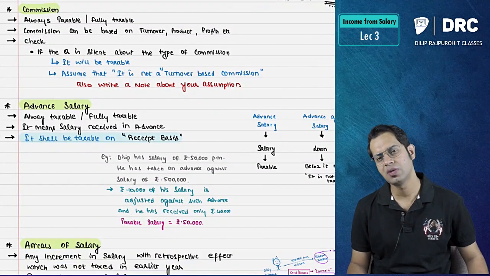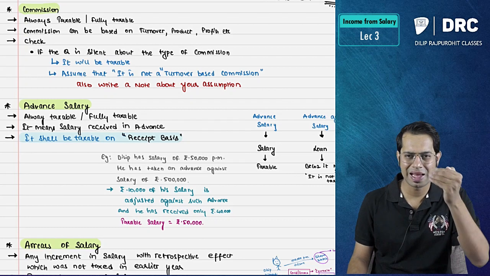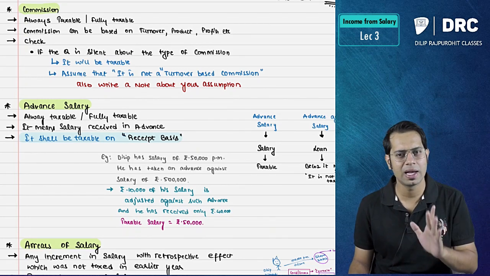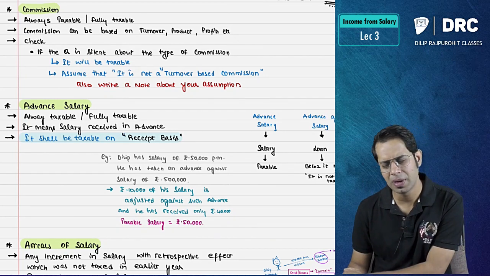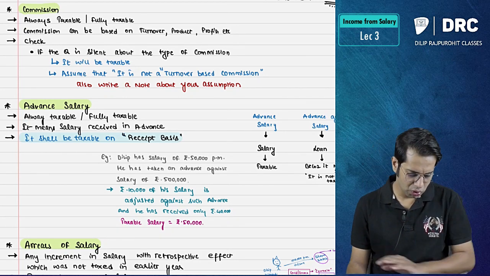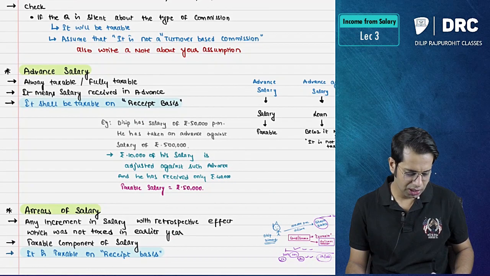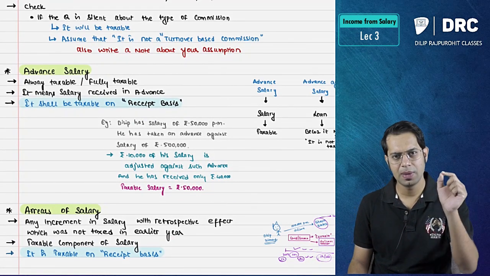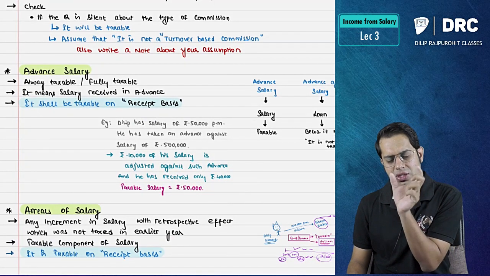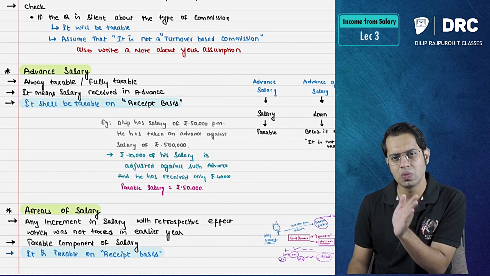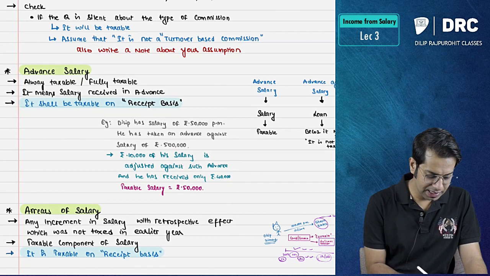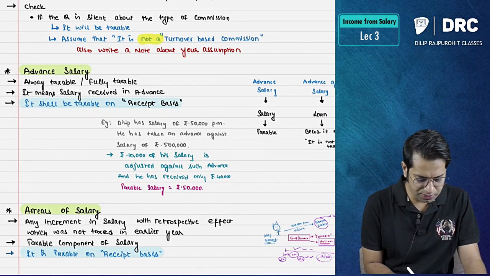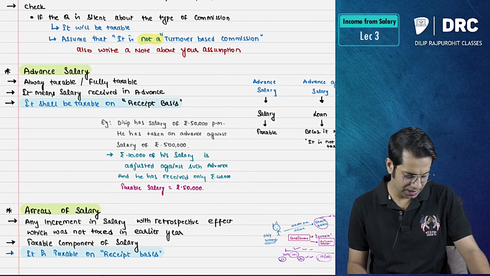If bonus paid or only bonus is given, then include it in your salary computation. Then we studied commission. Commission is a taxable component of salary and it is fully taxable. Commission can be turnover based, profit based, etc., depending on the company. The important point about commission is that it is always taxable, and if just commission is given in the question, then assume that it is not turnover based commission. However, for CMA students, what should your assumption be, sir? Assume that it is turnover based commission.